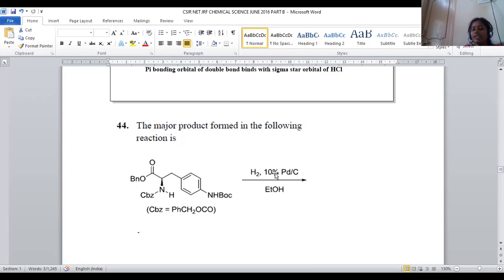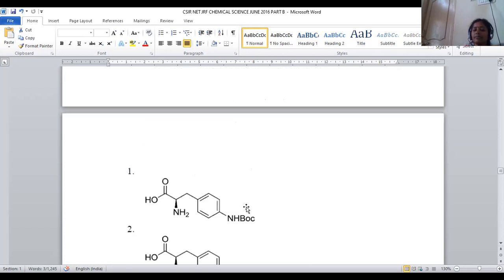So it is added with a deprotecting agent now. What is the deprotecting agent? Hydrogen in the presence of 10% palladium carbon. This 10% palladium carbon is a selective deprotecting agent for amine and carboxylic acid which are in the alpha position. Even here we have an amine, but that amine will not be impacted because it is not in the alpha position with respect to this carboxylic acid. Only for amino acid deprotection can we selectively use the palladium carbon.